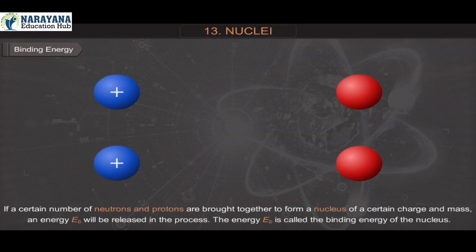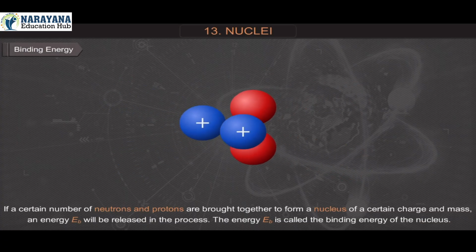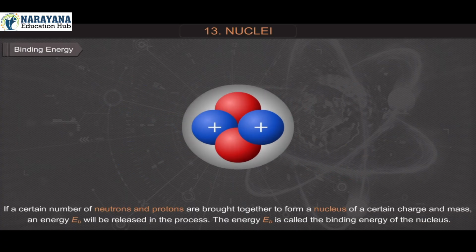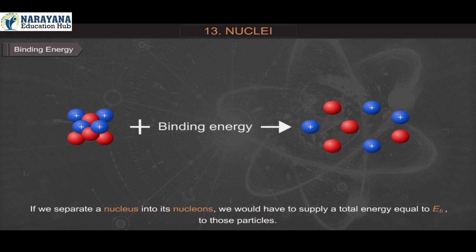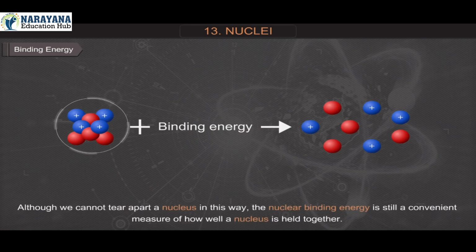Binding energy. If a certain number of neutrons and protons are brought together to form a nucleus of a certain charge and mass, an energy EB will be released in the process. The energy EB is called the binding energy of the nucleus. If we separate a nucleus into its nucleons, we would have to supply a total energy equal to EB to those particles. Although we cannot tear apart a nucleus in this way, the nuclear binding energy is still a convenient measure of how well a nucleus is held together.